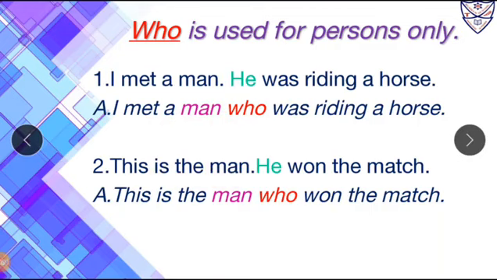Number 2, this is the man, he won the match. So the answer will be, this is the man who won the match. Now over here who is a relative pronoun which is used instead of the personal pronoun, that is he. The relative pronoun who refers or relates to the noun, and the noun is man. So the noun man is called its antecedent. Now who does two things. The first thing is it joins both the sentences, as well as it is also used for the noun man that goes before it.